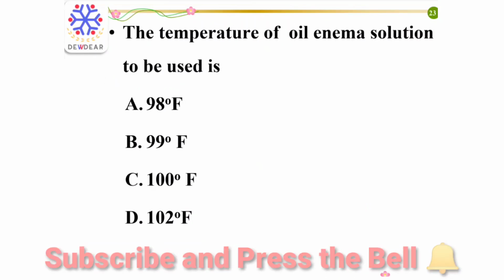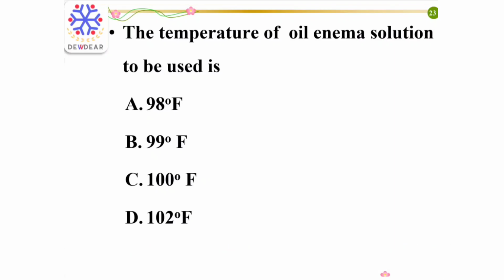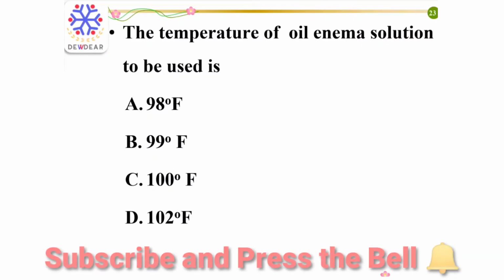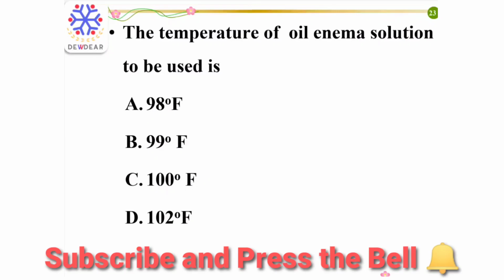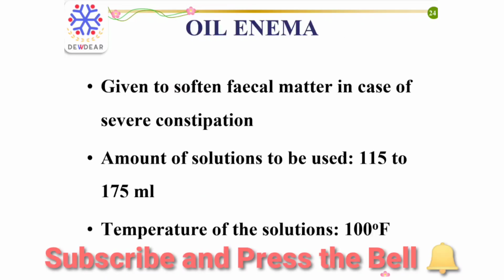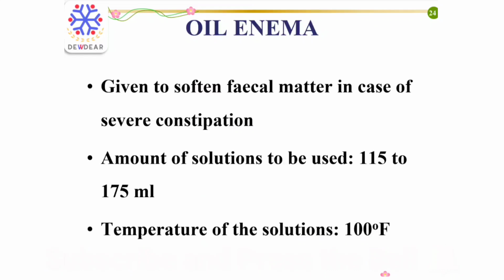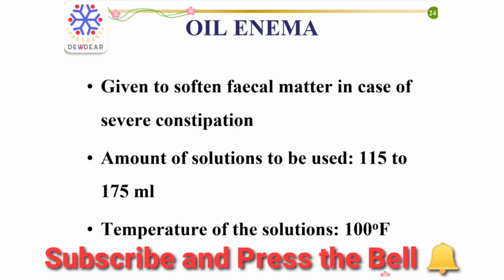Next question: the temperature of oil enema solution to be used is. Options: 98 degree Fahrenheit, 99 degree Fahrenheit, 100 degree Fahrenheit, 102 degree Fahrenheit. Right answer is 100 degree Fahrenheit. Oil enema is given to soften the fecal matter in case of severe constipation.